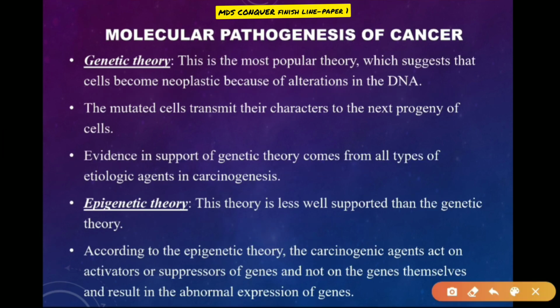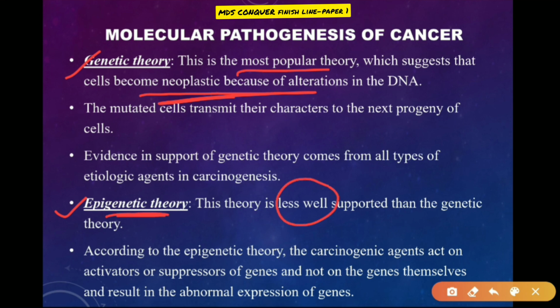If you start with the molecular pathogenesis, there are 2 important theories representing it. First is the genetic theory, which is the most popular theory. This theory suggests that most cells become neoplastic because of alterations in the DNA. But the epigenetic theory is less well supported, and it states that the carcinogenic agents act on the activator or the suppressor of genes rather than the genes themselves and result in abnormal expression of the genes. Hence, it is called an epigenetic theory.